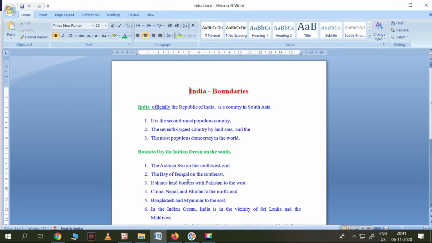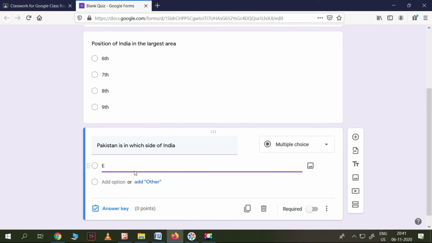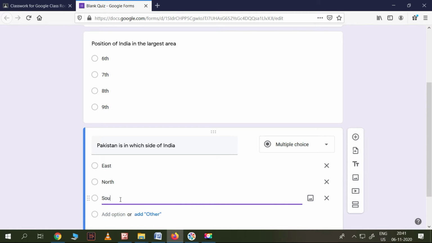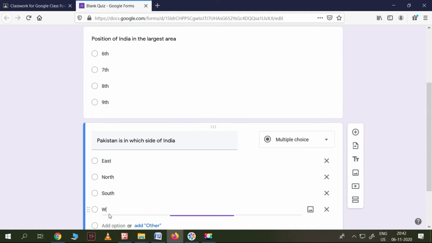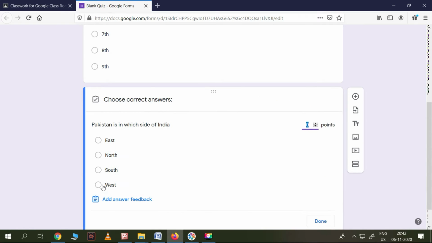Pakistan is on the west border. So we write the options as east, north, south, and west. In the answer key, the answer is west.